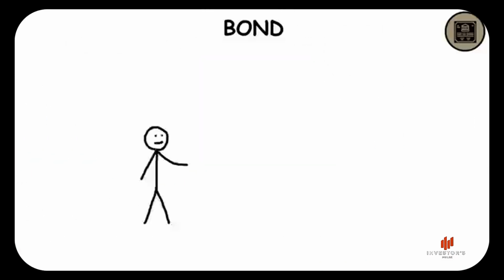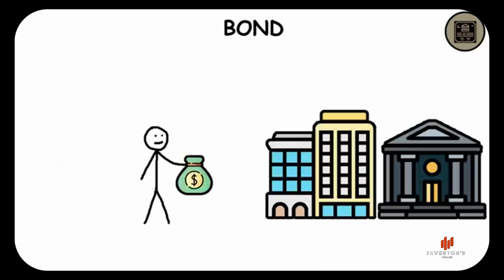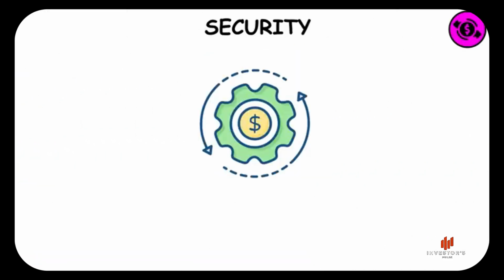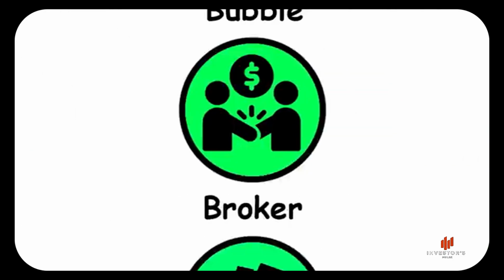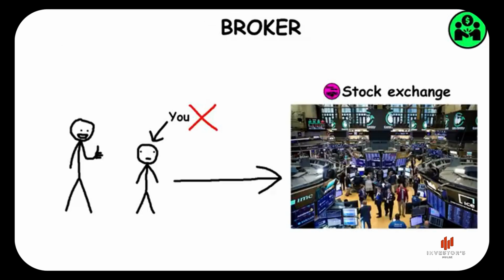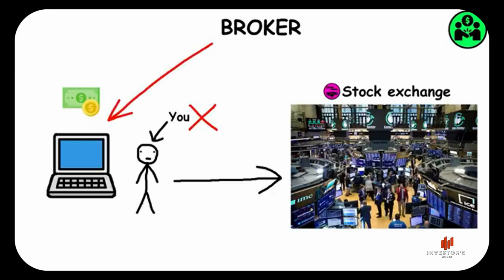Bond. When an investor gives a loan to a company or a government, the investor earns through interest. Security. Tradable financial instruments such as stocks and bonds. Broker. Since you can't directly go to the stock exchanges to buy stocks, someone will do it for you, usually for a fee. This is called a broker. Nowadays, they are mostly online platforms.